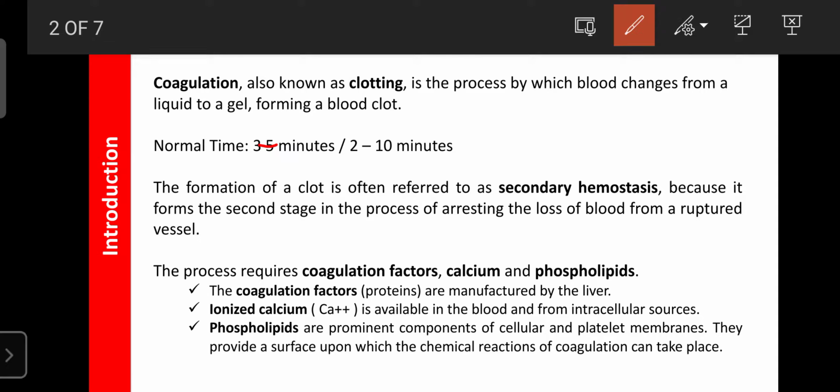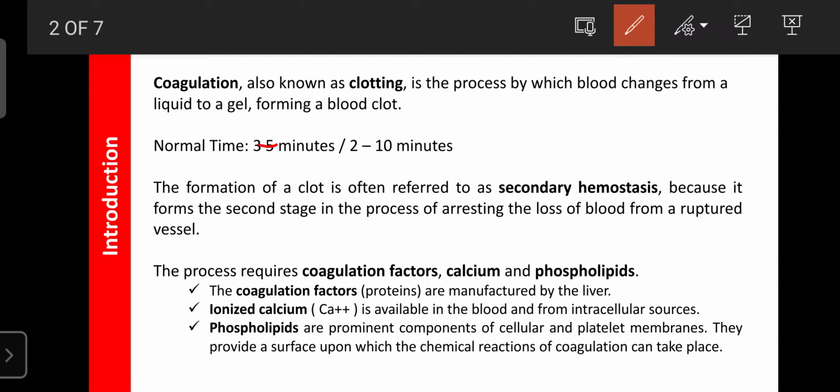Coagulation is also known as secondary hemostasis. Hemostasis means balancing of the blood in our body or inside the blood vessel. That process is known as hemostasis, and the blood coagulation process, or formation of clot, is referred to as secondary hemostasis because it is the second stage, where it can arrest the loss of blood from the ruptured vessels.